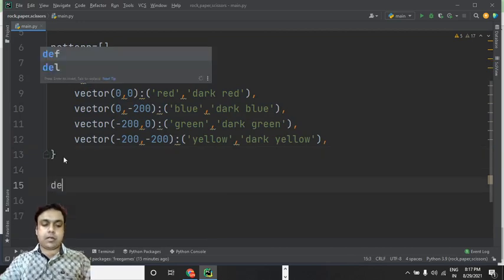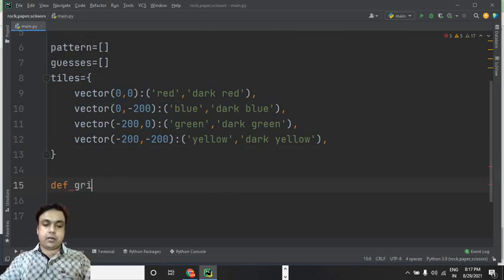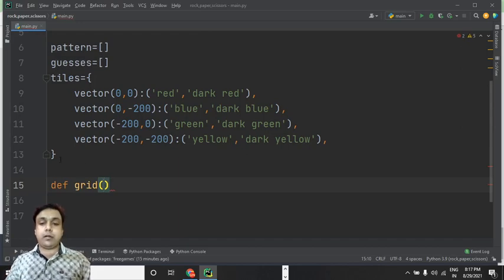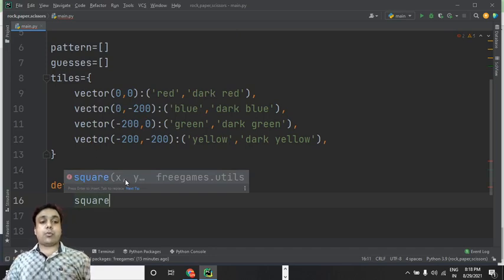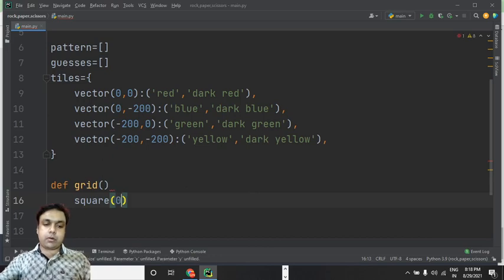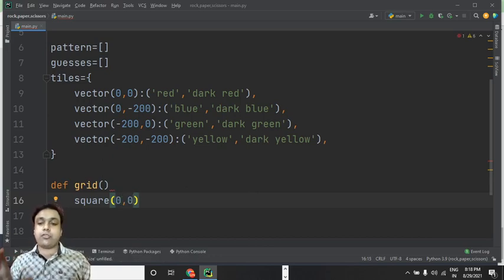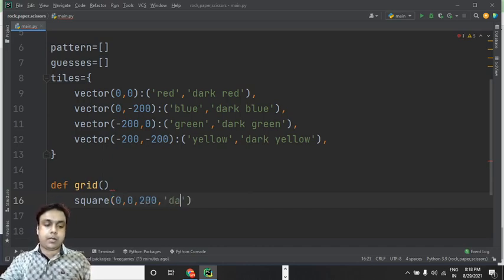Then we can have a function. Let's have a function with name grid. This we are going to use for drawing the grids of tiles. Okay, so the first thing I would like to use is this square from free games. So square 0 comma 0, it will give a square shape to my tile 200. So need to define the position. Then we can have the color part, dark red. Fine,